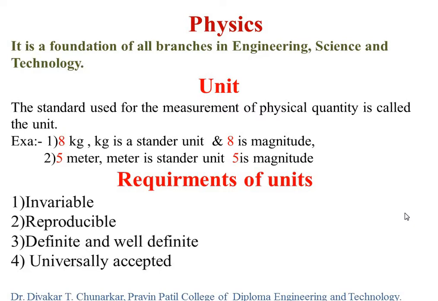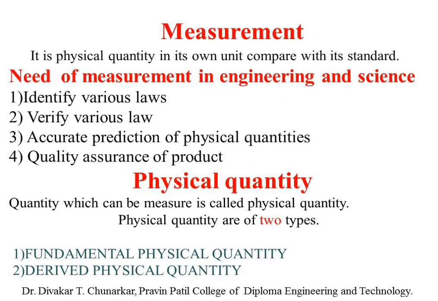So, you have to understand the definition of unit. Again, I repeat, the standard used for measurement of a physical quantity is called unit. Those standards we have to use for the measurement of quantity are called units. Which type of quantity? That is physical quantity. It's called unit.